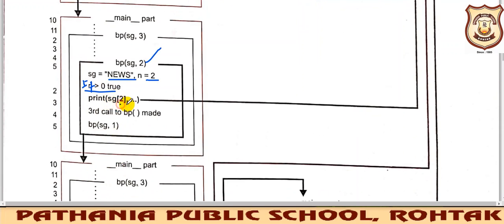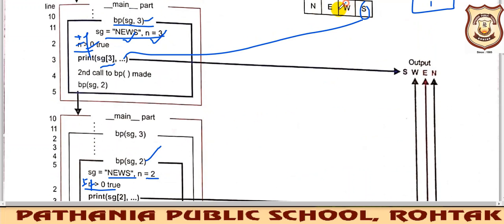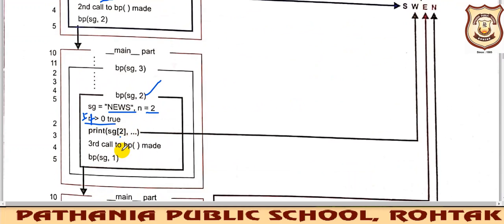So sg2 refers to what? W. So this w will get executed and printed. Initially s has been printed, now w will be printed, and then again a function call, that is sg comma 1. How 1? Because it is n minus 1. n is 2 here, so n minus 1 is 1. So when the function call comes, it will take you to the function definition.